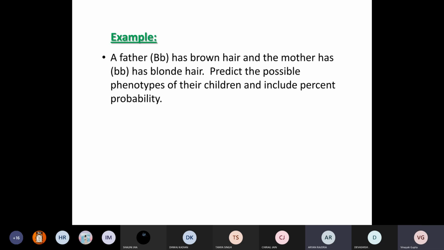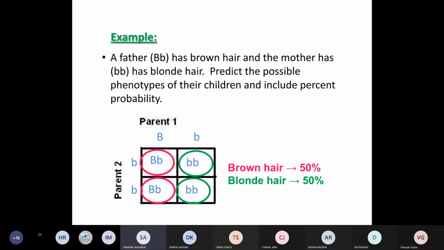Okay, so in one there will be brown hair, and in one there will be blonde hair. Yes. Okay, so be specific in your answers. When I'm asking phenotype, the phenotype here is brown hair and blonde hair. Phenotypic ratio is 1:1. Be specific about what is asked in the question, whether it's phenotype or phenotypic ratio.